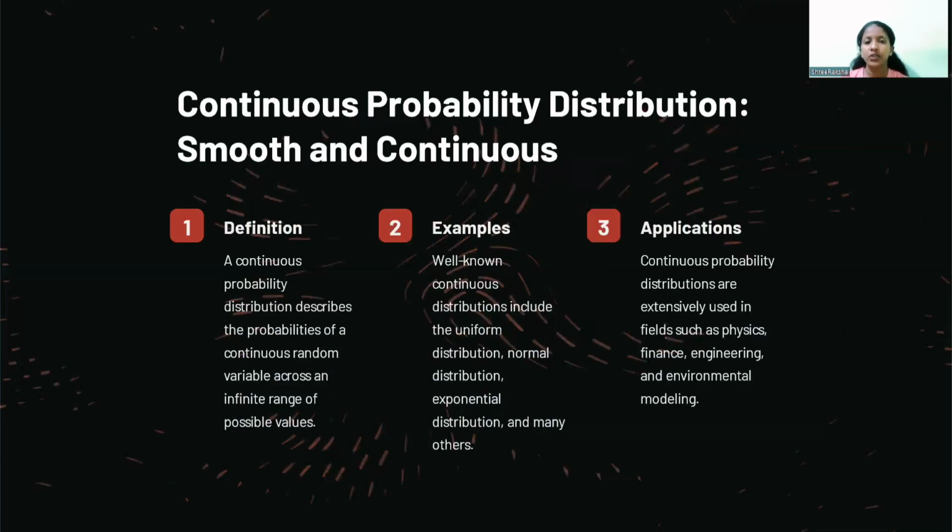Next one is continuous probability distribution, smooth and continuous. A continuous probability distribution describes the probability of a continuous random variable across an infinite range of possible values. An example, well-known continuous probability distributions include the uniform distribution, normal distribution, exponential distribution, and many others. Applications of continuous probability distributions are extensively used in the fields of physics, finance, engineering, and environmental modeling.